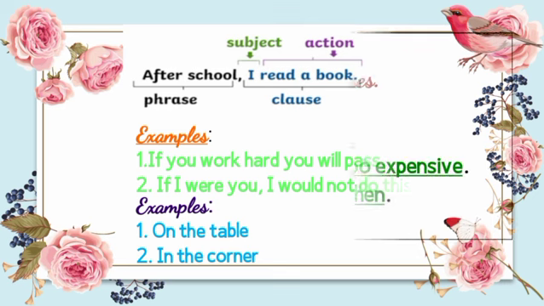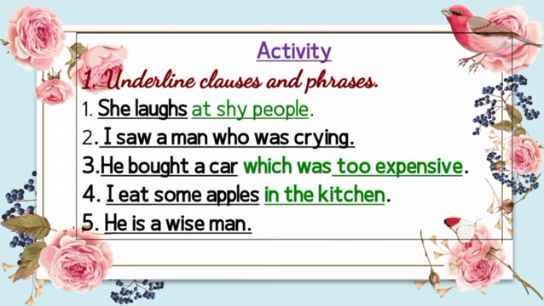Question number 1 is: underline clauses and phrases in the given sentences. Number 1 is "She laughs at shy people." In the beginning of the sentence you can see "she laughs." This is a subject along with a verb, so it is a clause. "She laughs." The clause is written in black.